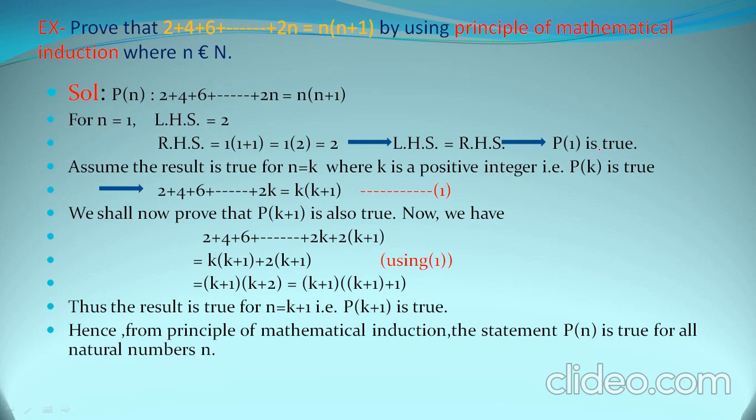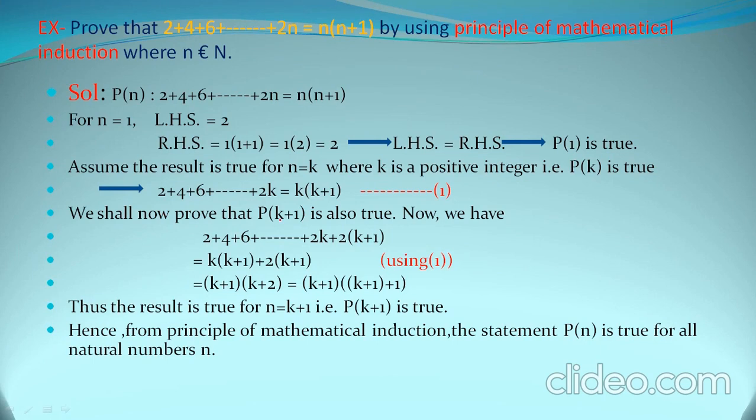That is, the result for n equal to 1 is true. Now we assume the result is true for n equal to k, where k is a positive integer. That is, P of k is true. So putting n equal to k, we get 2 plus 4 plus 6 up till 2k is equal to k into k plus 1. This is the first equation. Now we shall prove that P of k plus 1 is also true.